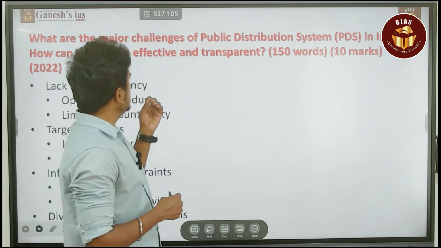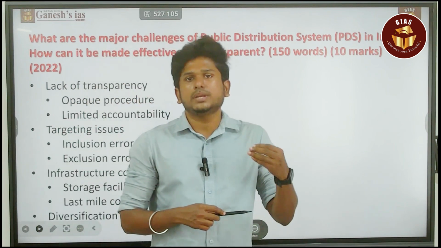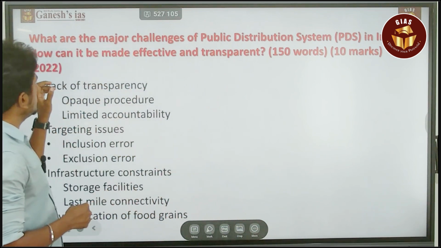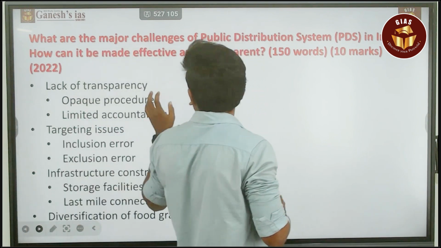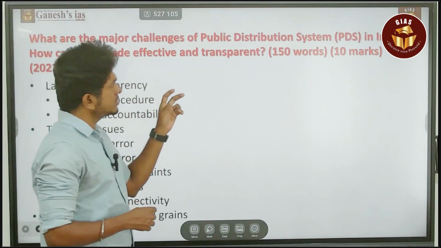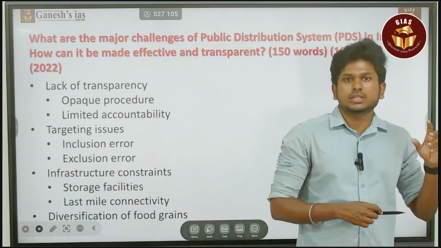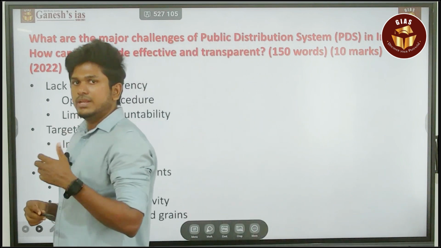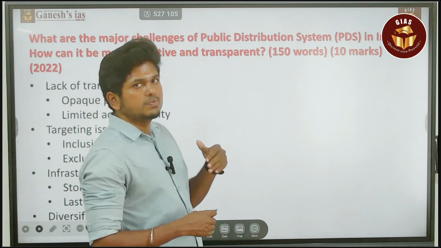For this question, you can simply write the intro as what PDS is. Before that, you have to identify the keywords. It is a what type question, and it is asking about what and also how. Next, what are the major challenges of the PDS? Here the main keyword is the PDS system, the public distribution system, so your intro should be related to PDS only.